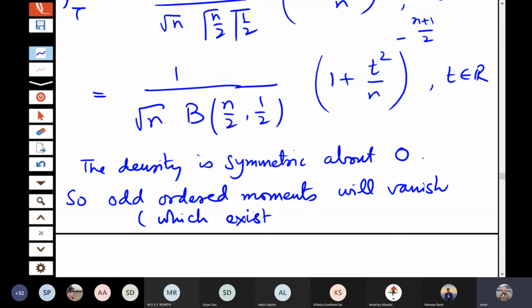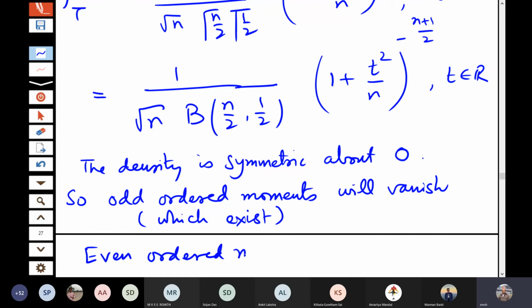Unlike the normal distribution, there all the moments exist because e to the power minus t square by 2 is there, but here only it's a polynomial power, therefore all moments will not exist. In fact, we can say that even ordered moments exist of order less than n.